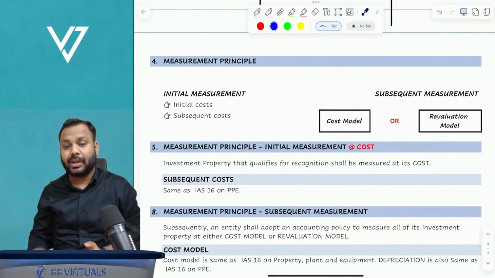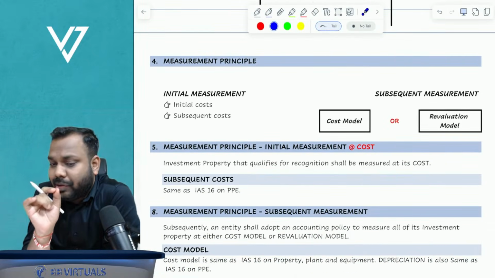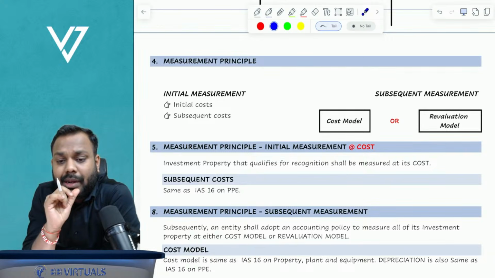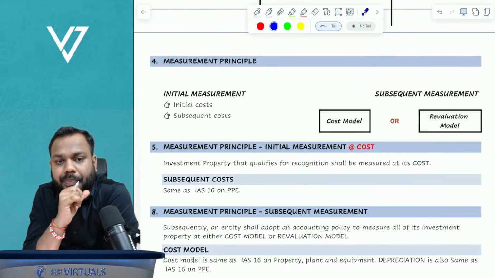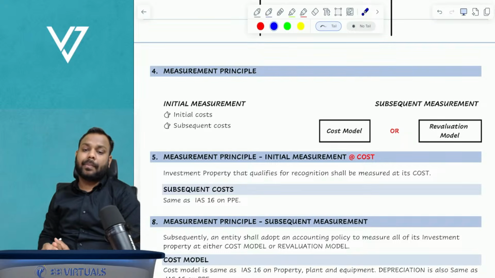Now, moving further, the measurement principle. Guys, tell me, are you understanding? Is everything clear to all of you till here? Wonderful.